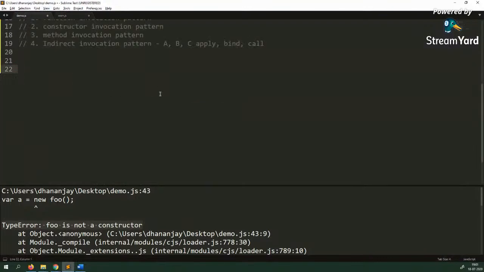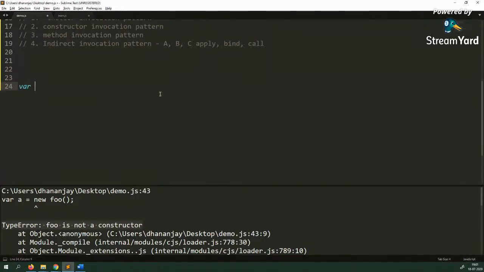So in JavaScript, again, you have different types of scoping. You have global scoping, you have functional scoping, you have lexical scoping, and then you have block level scoping. So let's start with the global scoping, which is the simplest one.